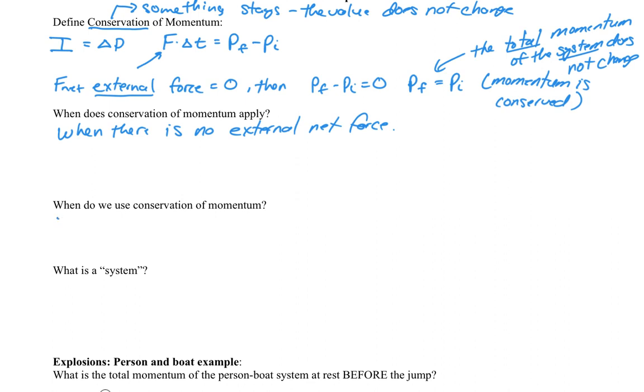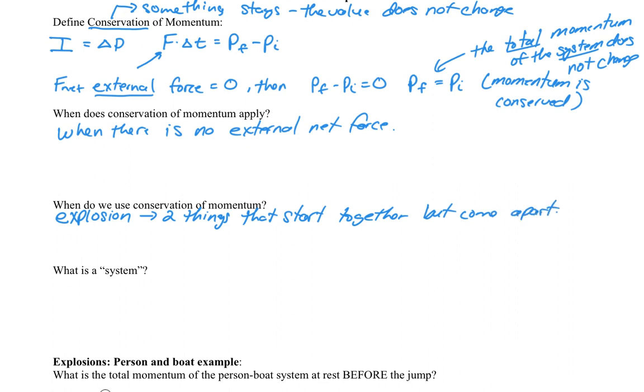The first is going to be an explosion. And don't get too excited. We're not going to have fireworks in class, okay? An explosion simply means that there are at least two things that start together, but come apart. So, for instance, you might have two carts that are together, and then a spring between them pushes them apart, and they explode, okay?